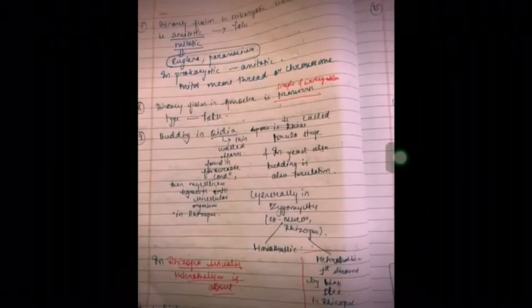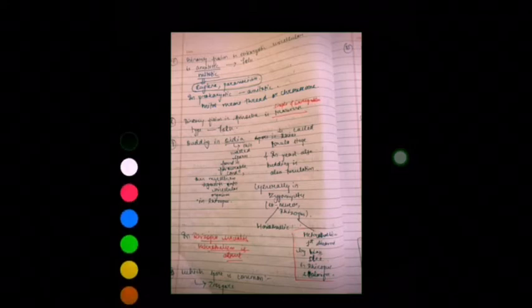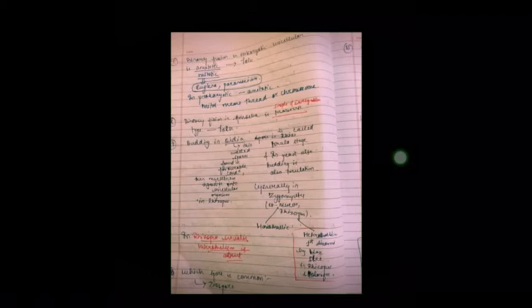The next one is: binary fission in eukaryotic unicellular organisms is ameiotic. It is false. The true statement is that binary fission in eukaryotic unicellular organisms is mitotic. Examples are Euglena and Paramecium. In prokaryotes, it is amitotic. So this is an important one. In prokaryotes it is amitotic, but it is mitotic in the case of eukaryotic unicellular organisms.